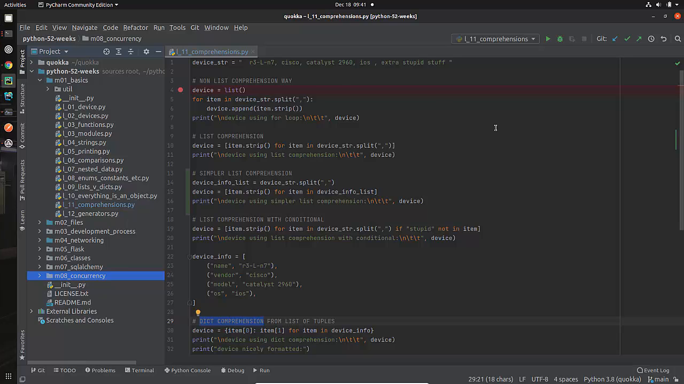Let's get back to the lesson, which is what you're interested in. This is the lesson on comprehensions, so hopefully it will be of use to you.